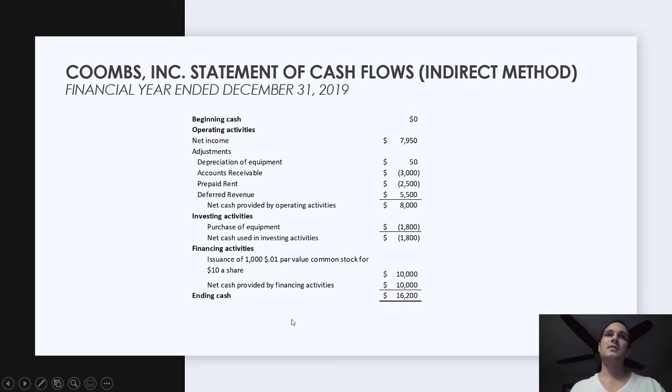And so this gives us a great picture of how the business is doing and how, even though we may have income and revenue from our accounts receivable, it's not going to affect our cash flows. And some investors will look on this negatively, right? Many investors care more about how you're able to produce cash than how the GAAP financial statements work. So always be thinking about these critically.